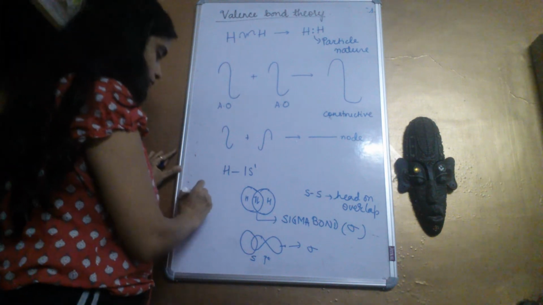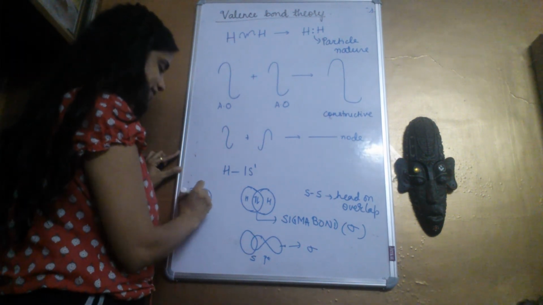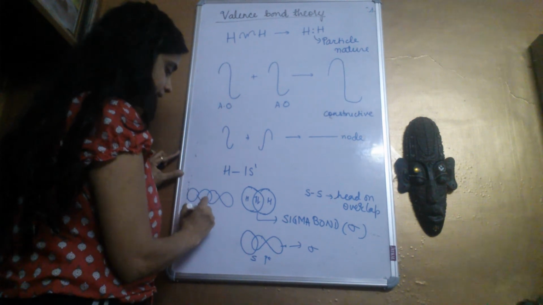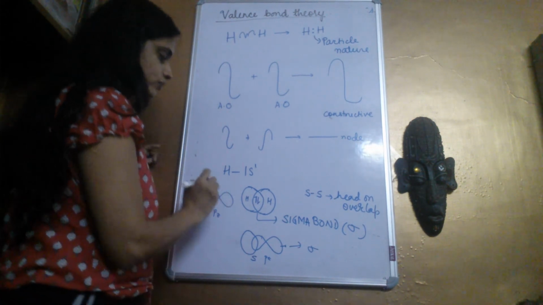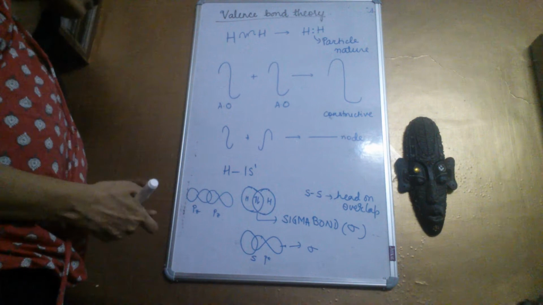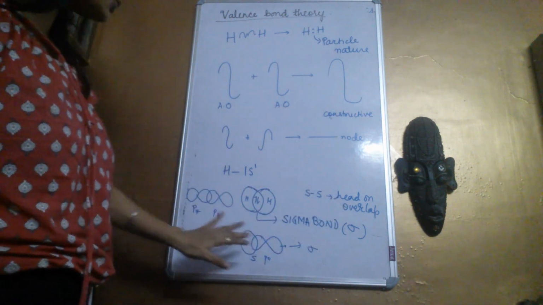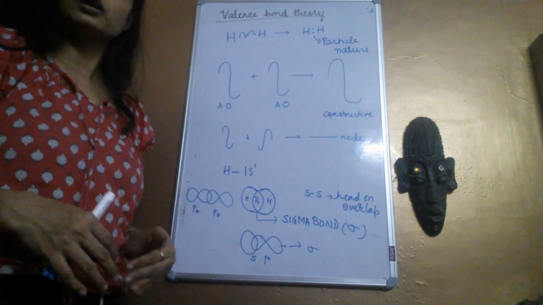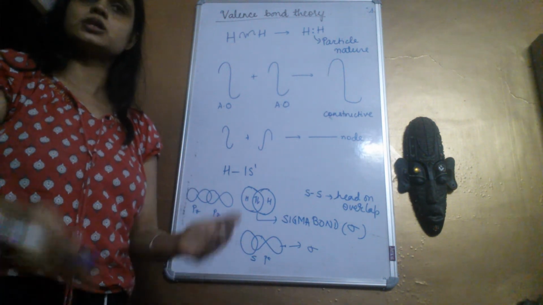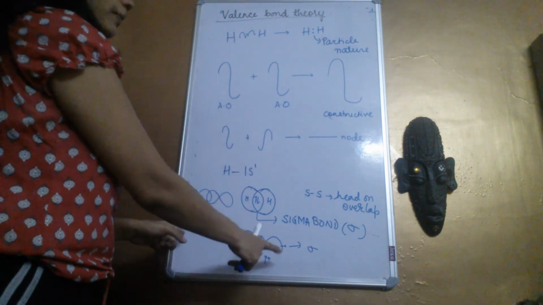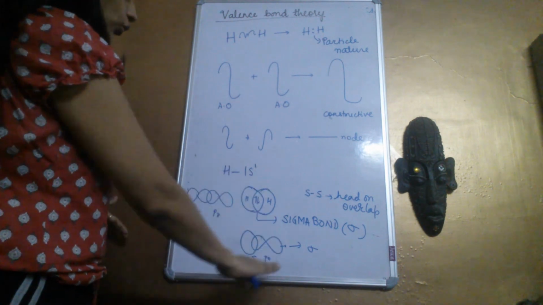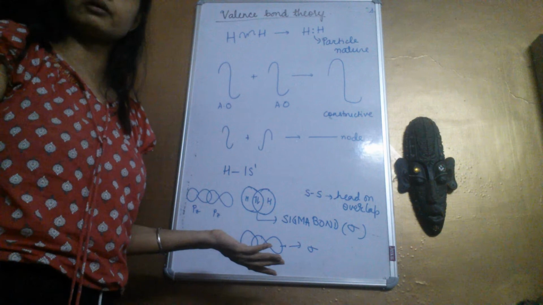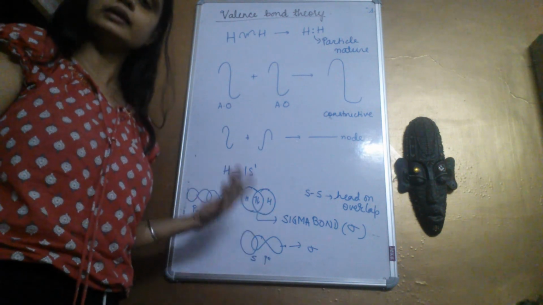Another kind of overlap that can form a sigma bond is the pz and the pz. Remember, in chemistry we are taking pz as the internuclear axis. So these three overlaps are always head-on overlap, and these result in the formation of a sigma bond. So a sigma bond is a single bond. Remember, all multiple bonds proceed with the formation of a sigma bond first. So either of the three overlaps takes place when a sigma bond is formed, followed by the formation of a pi bond, which I am taking in the next lecture.